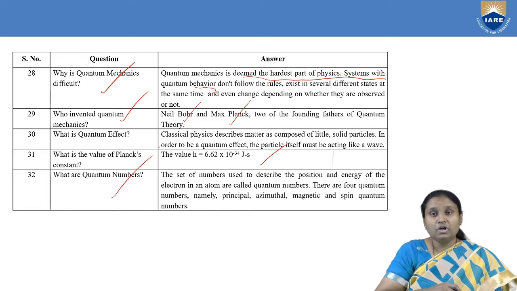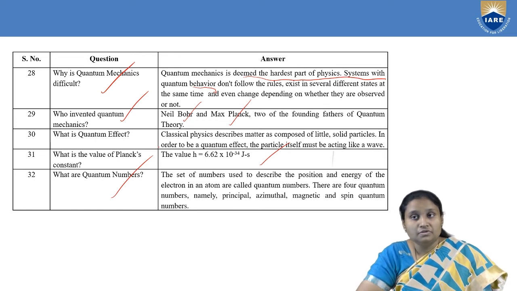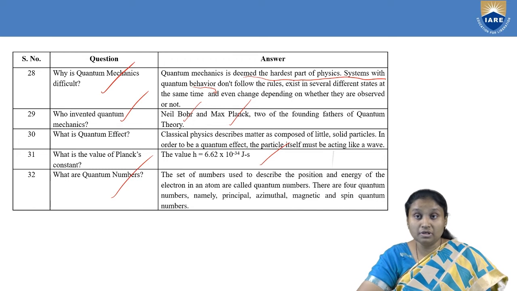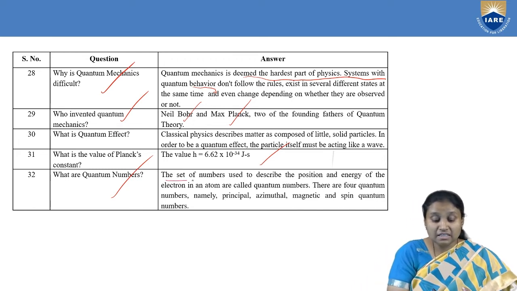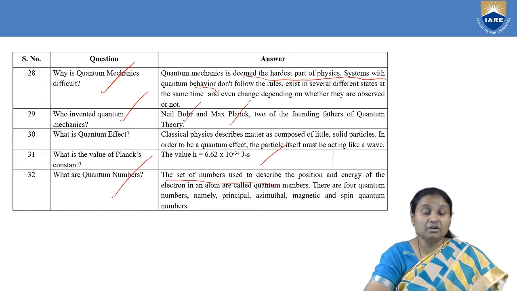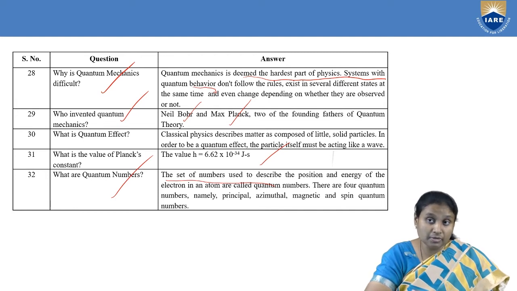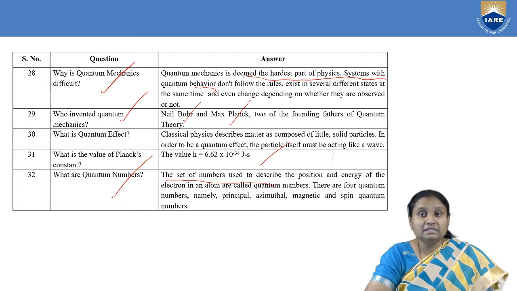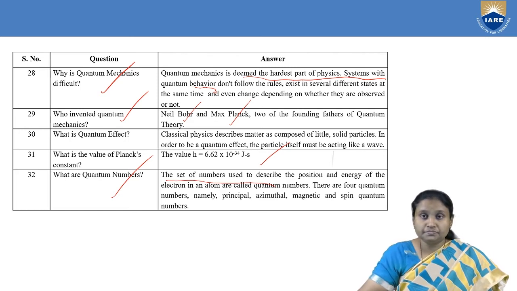Then next we have: what are quantum numbers? We know that there are many quantum numbers, and what is their use? There is a certain set of numbers which are used to describe the position and energy of an electron in an atom. Coming to the different types of quantum numbers, we have the principal quantum number, the orbital quantum number, which is also called the azimuthal quantum number, then the magnetic and spin quantum numbers.